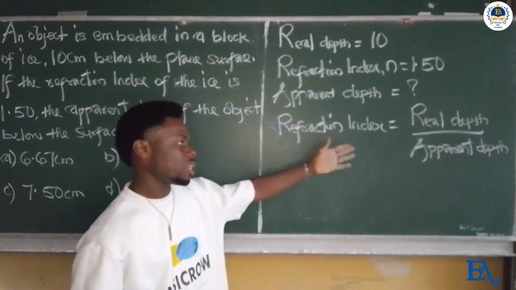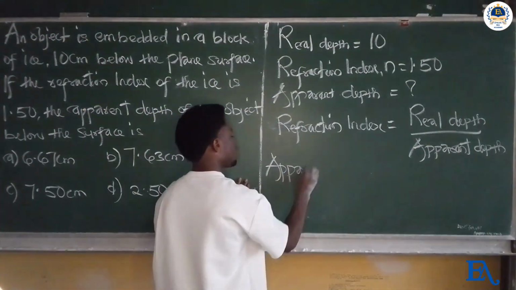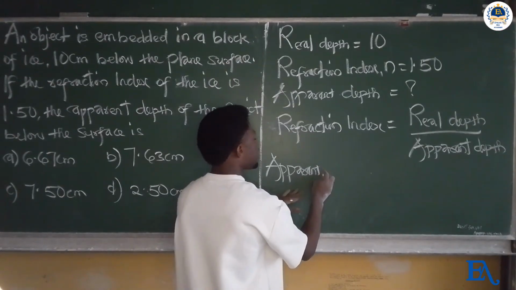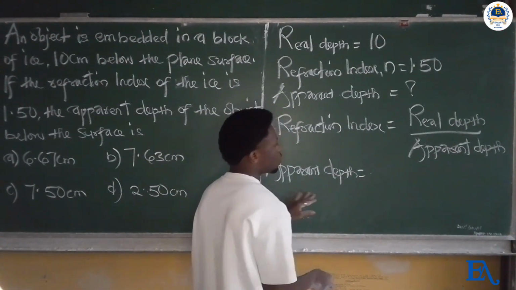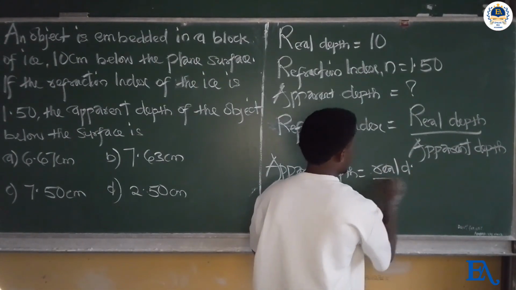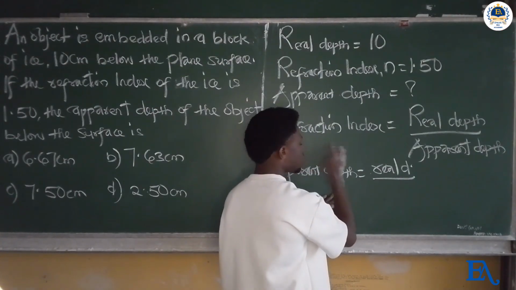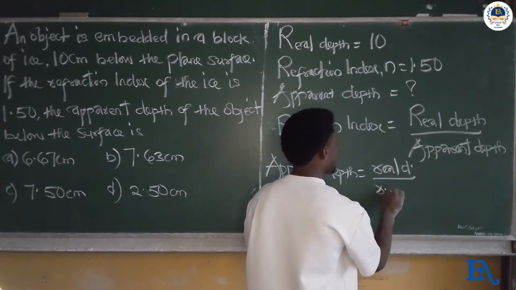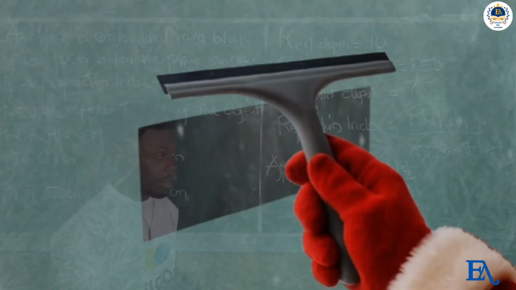So making the apparent depth the subject, apparent depth will equal real depth divided by refraction index. So we can substitute the values.